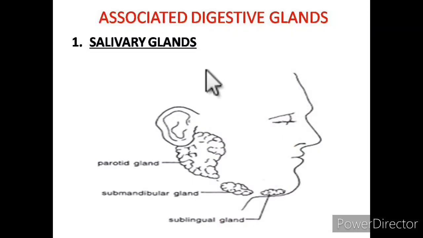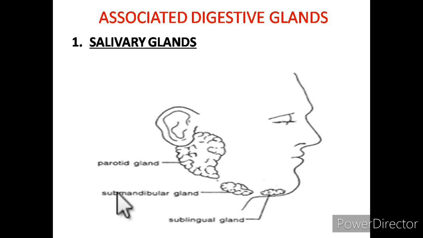Now, I have already told you that with this digestive system, not only the alimentary canal is present, but some associated digestive glands are also present. These associated digestive glands are: first, the salivary glands, which are present in the mouth. Then second is the liver, and third is the pancreas.